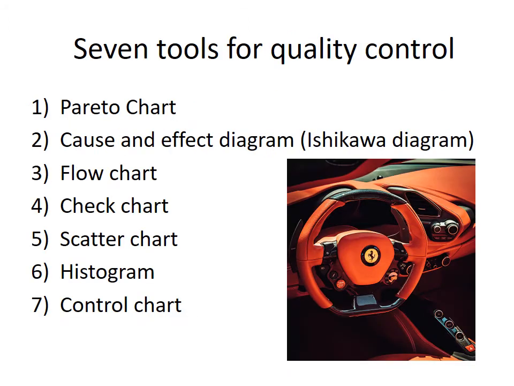The 7 control tools are Pareto chart, cause and effect diagram, also called Ishikawa diagram, then flow chart, also called stratification diagram. Next is check chart, next is scatter chart, next is histogram, and last is control chart.